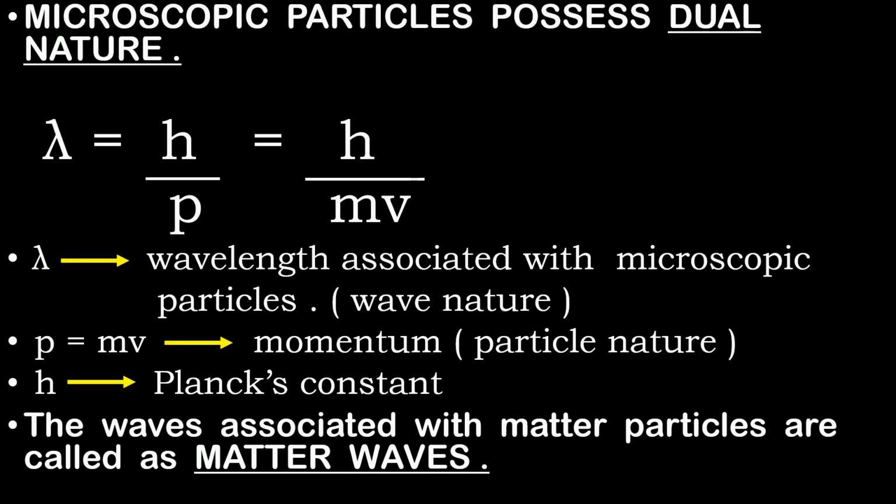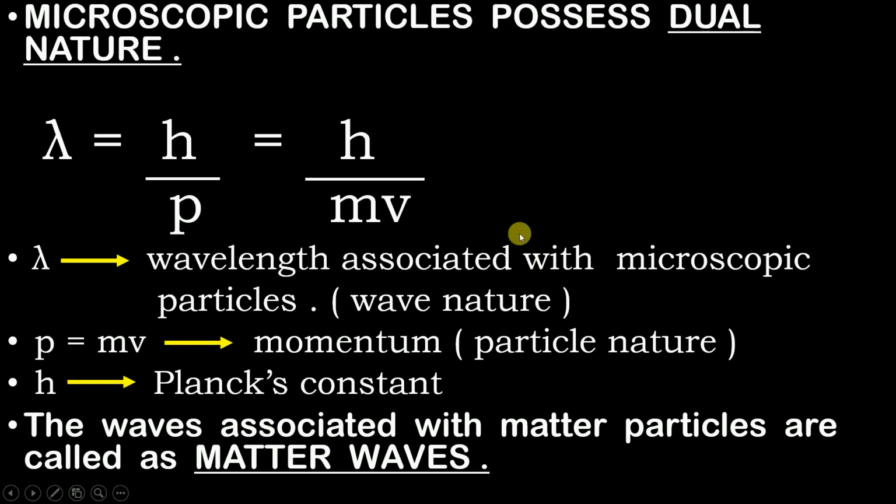See, like light consists of photons. Okay, so what I said, light consists of photons. Similarly, matter waves consist of microscopic particles. Now again read the definition, you will get to understand it better. The waves associated with matter particles, which are microscopic particles, are called matter waves. Now here we have written matter because microscopic particles are nothing but a form of matter only. So a generalized formula is given over here.